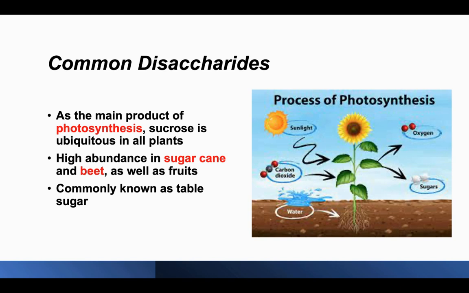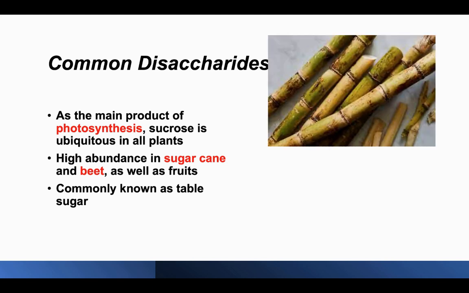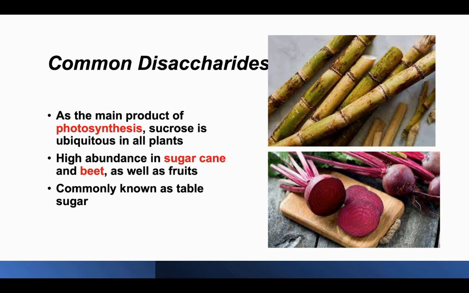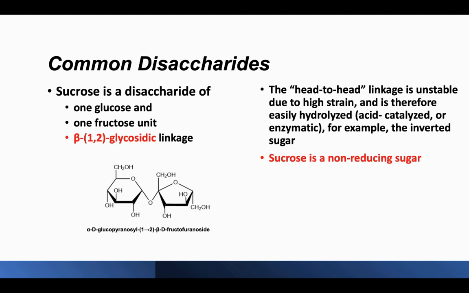As the main product of photosynthesis, sucrose is ubiquitous in all types of plants. It's especially abundant in sugarcane and beets, as well as other common types of fruits, and is commonly known as table sugar.